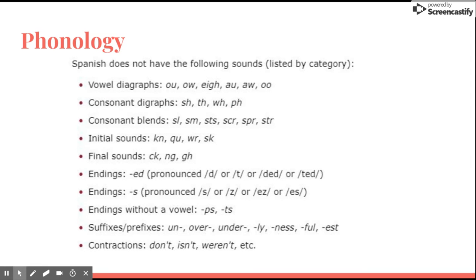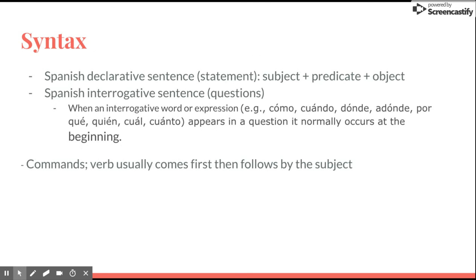Here you can see that the Spanish language does not have the following sounds. So the vowel digraphs, consonant blends, initial sounds, final sounds, the endings ed, the endings s, endings without a vowel, suffixes and prefixes, and the contractions.